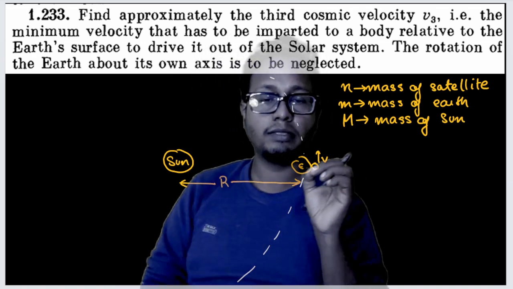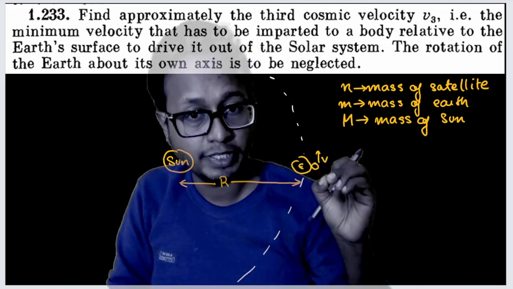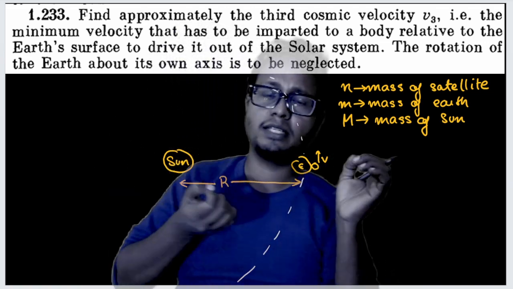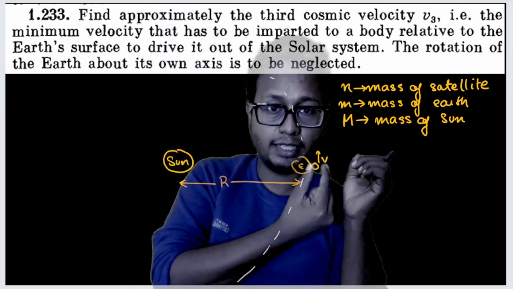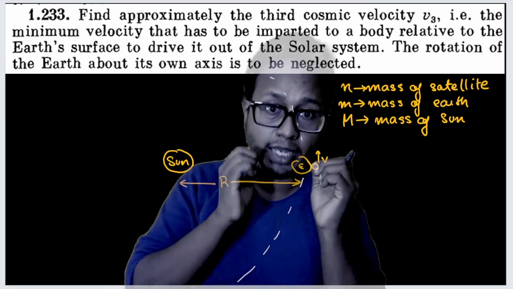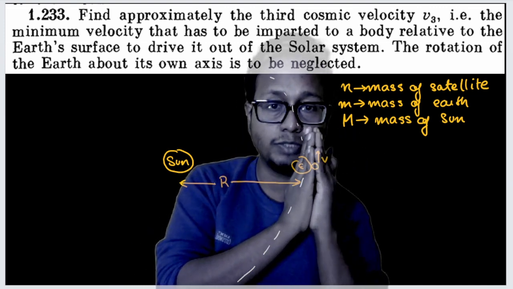So initially, the potential, there was some energy, but as soon as the satellite was given a velocity v, suppose some explosion occurred and the satellite suddenly acquired velocity v. So suddenly, if I give the satellite the velocity v, what is the exact amount of energy this satellite contains at the moment the velocity was provided?